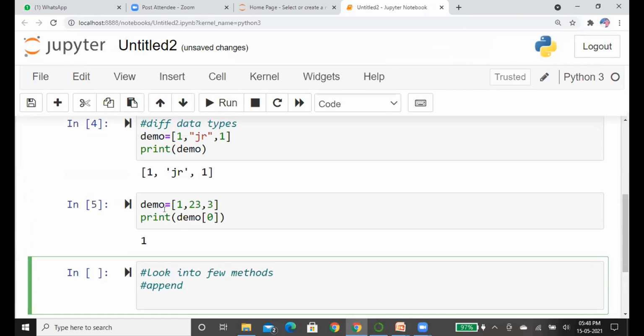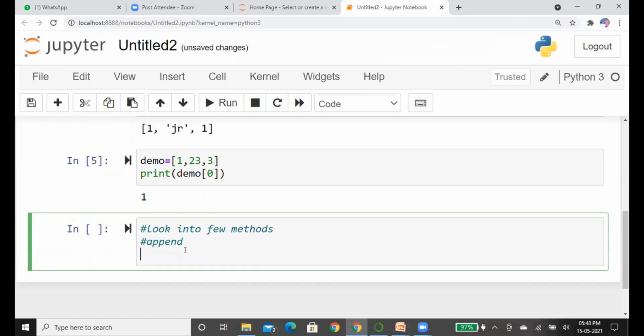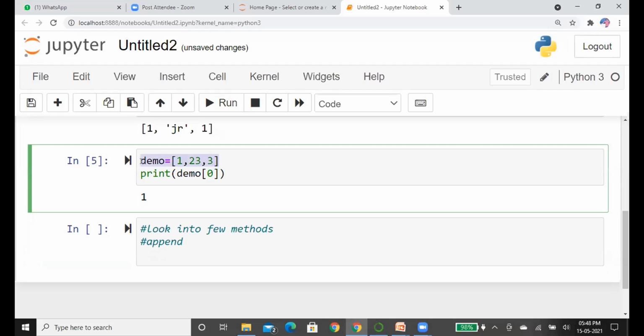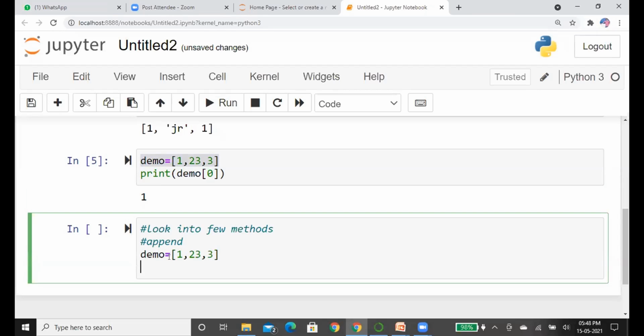You can see here the list starts with 1, 2 and 3. While using the append method, you can add an element at the end of the list. The method can only add a single element at a time. To add multiple elements, the append method can be used inside a loop. Instead of writing the same list every time, I used to copy it. Okay, now I want to add an element called JR.